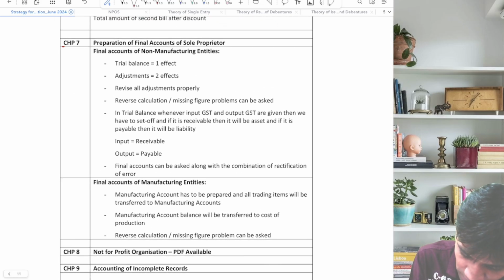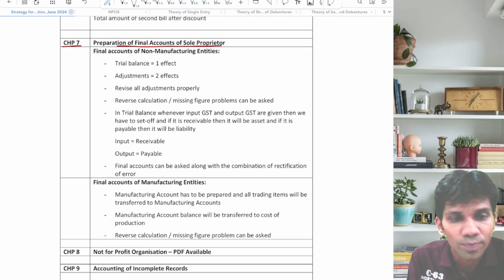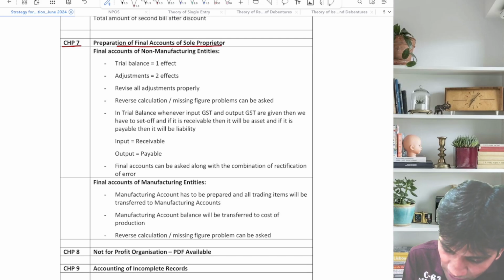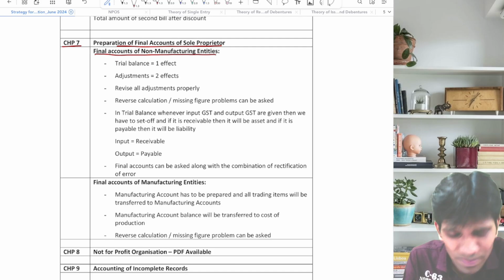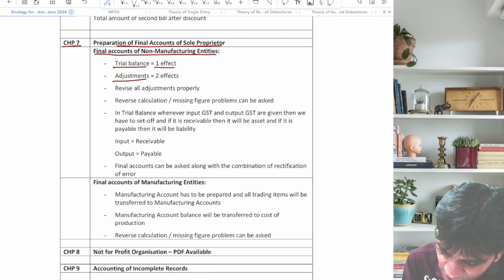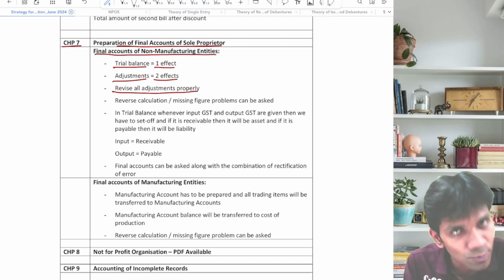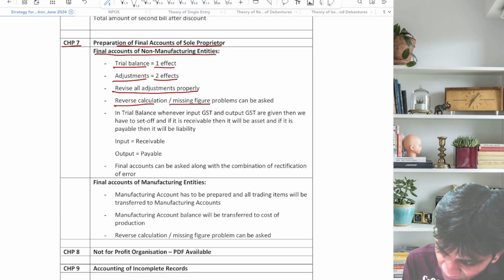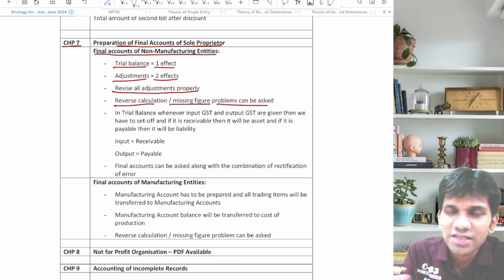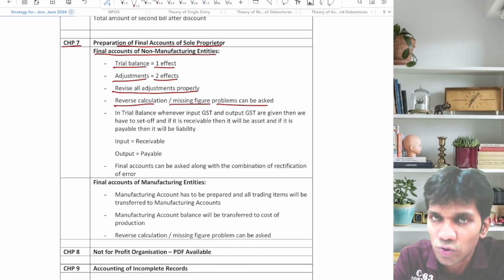Next, we'll go for chapter number 7, that is preparation of final accounts of sole proprietor. In that, final accounts of non-manufacturing entities, that is sole proprietor. Just remember important things: trial balance will have one effect, adjustments will have two effects. Revise all adjustments properly, please focus properly. Reverse calculation or missing figure problems can be asked. Missing figures questions are in the practical questions of your module.